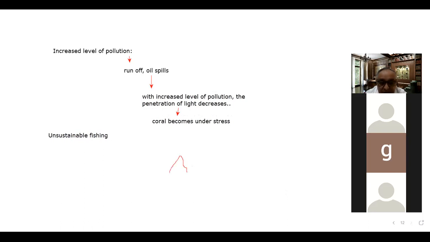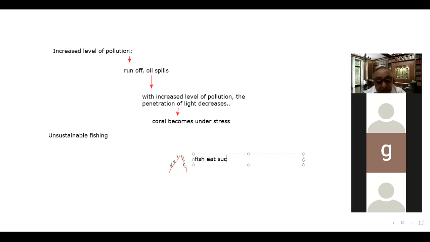On this coral reef, many types of algae and other organisms develop, as I told you. And what is the function of the fish? Fish eat such